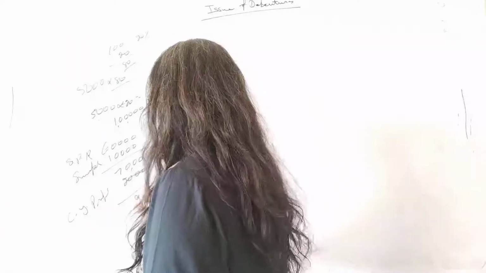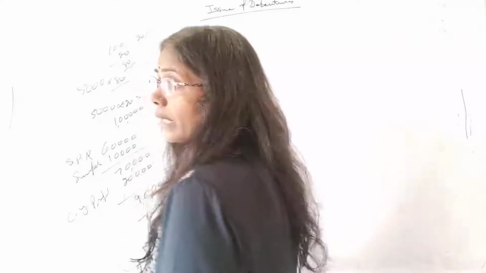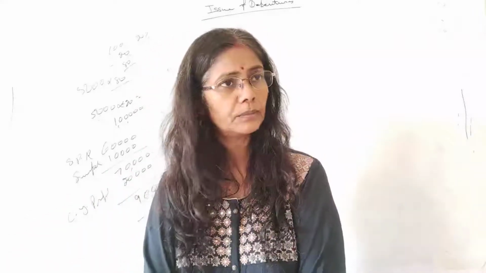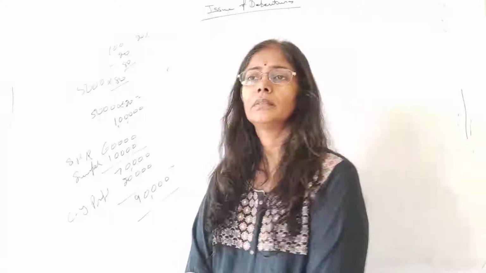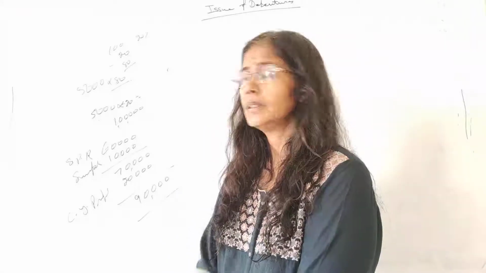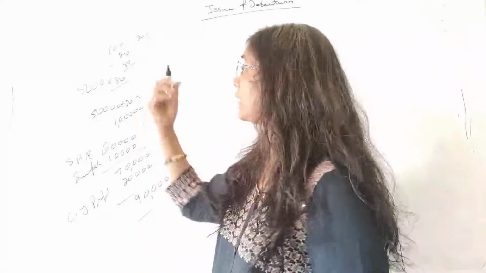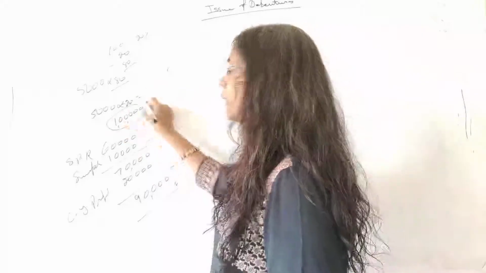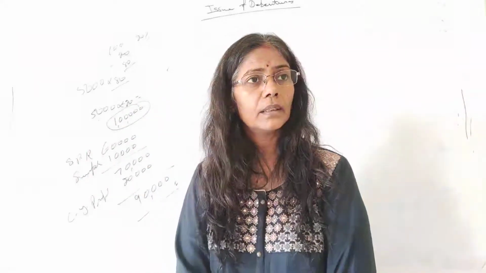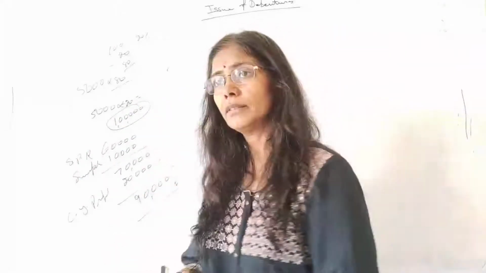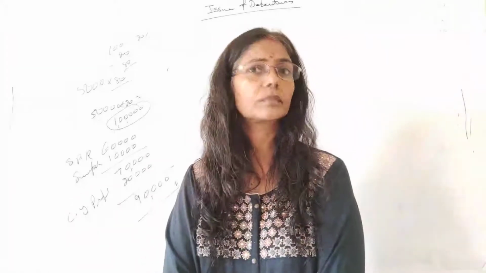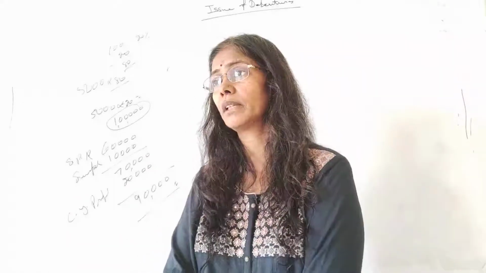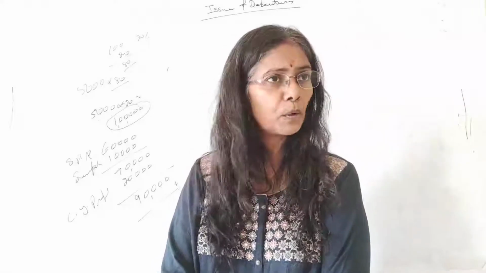So how much I have to write off? The amount available, how much do I have? Tanu, how much? 90,000. How much do I require? 1 lakh. Okay. So if I don't have, from where will I cover? In the previous question we have done. From where? Statement of P&L.